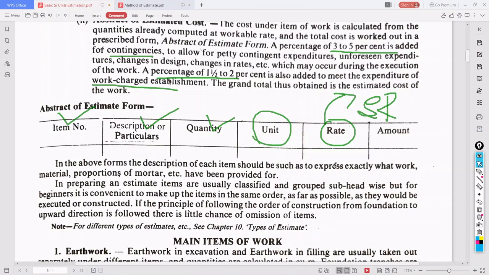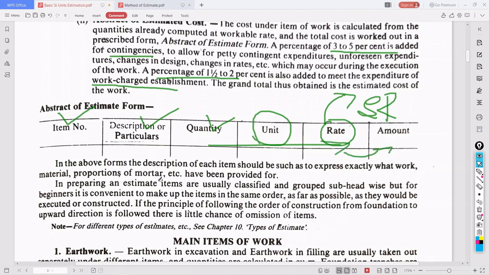It is an old book, and that rate is not comparable with the current rate in the market. Just for practice we will take the rate given in this textbook, and consider that as the schedule of rates for our locality. Once we get it, then we will calculate the amount.